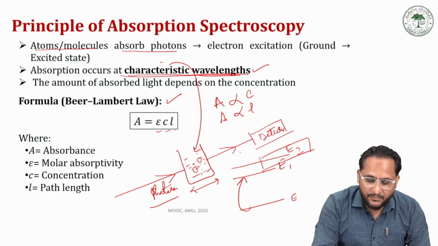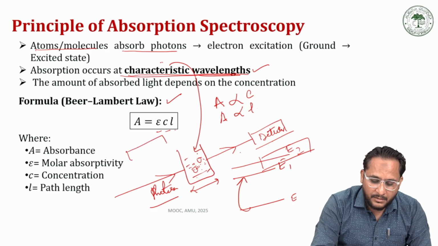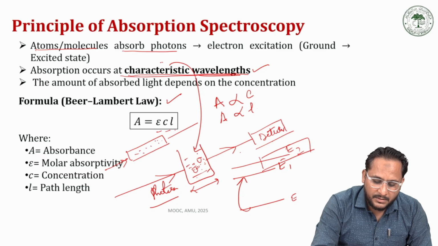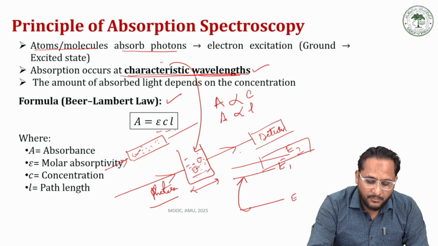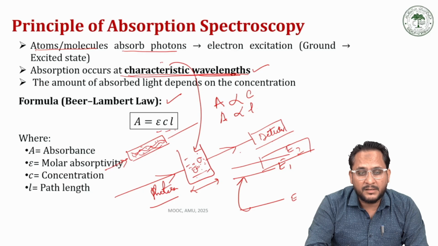For example, if we have a sample tube with a long path, in this path we have different types of atoms and molecules, so the light radiation will have more time to interact with them, which ultimately results in a higher level of absorption.